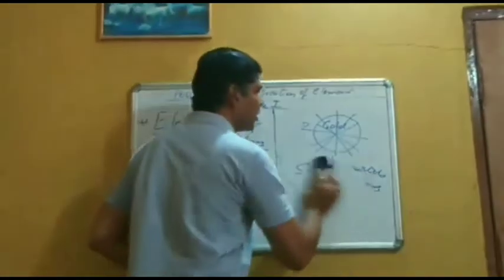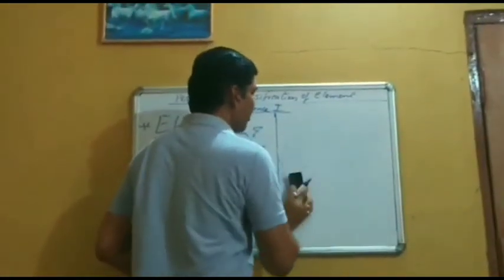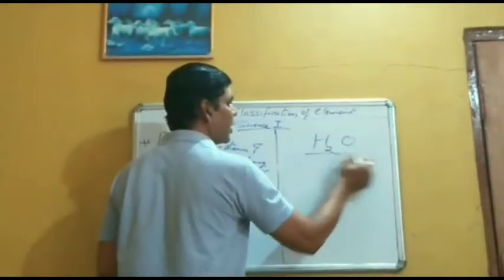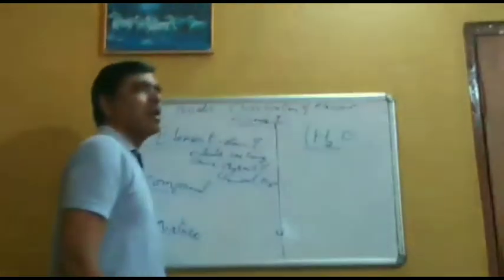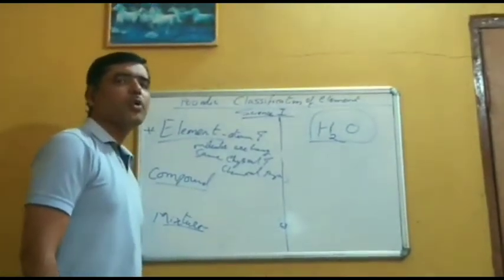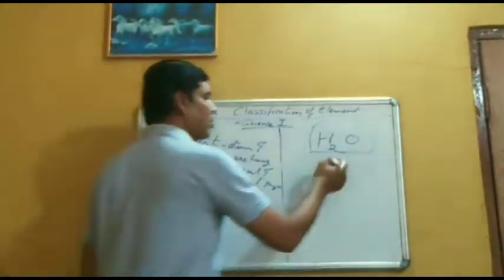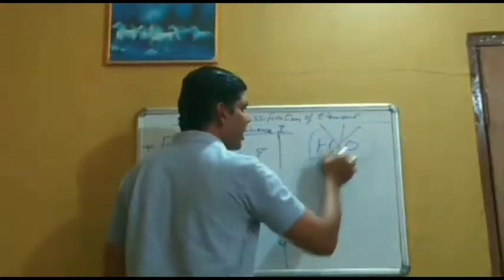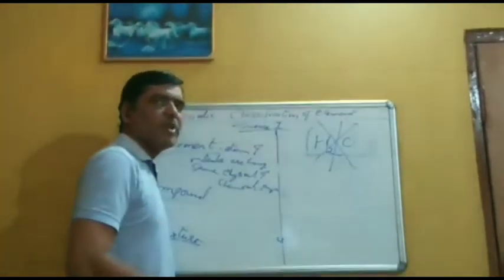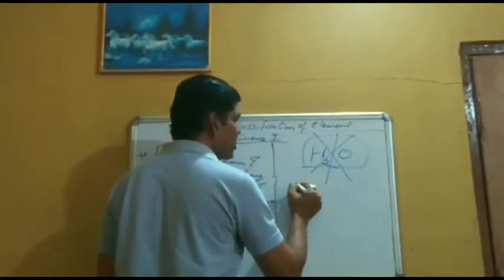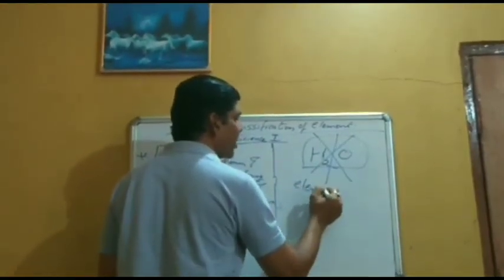You also have learned that in a compound, for example, we take water molecule, that is H2O. It is a compound. In a compound, there are two or more than two elements. So, when we break down any compound, it is divided into its original elemental factors.